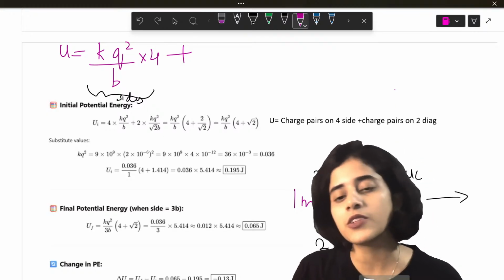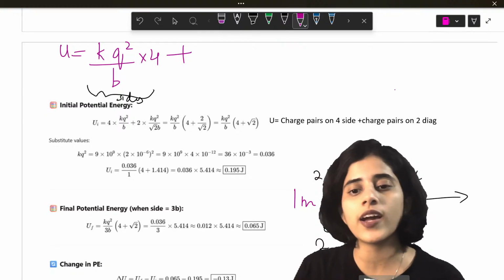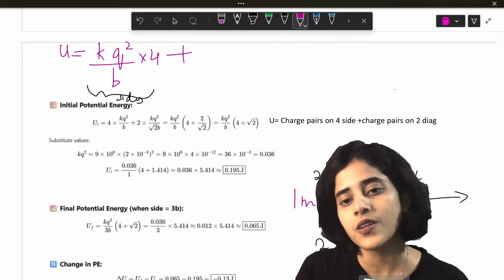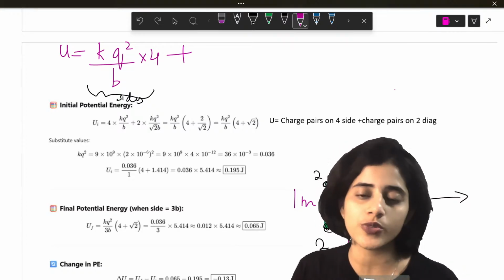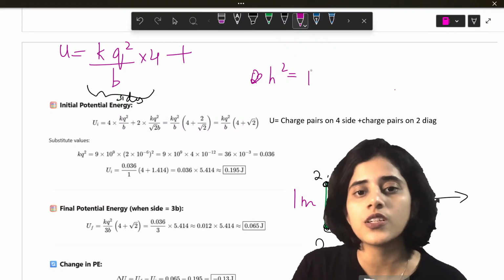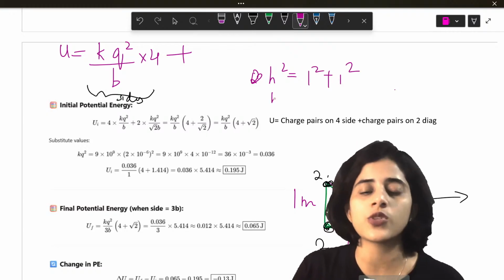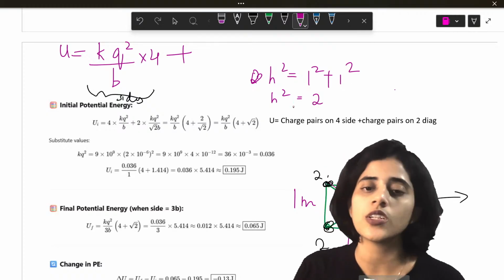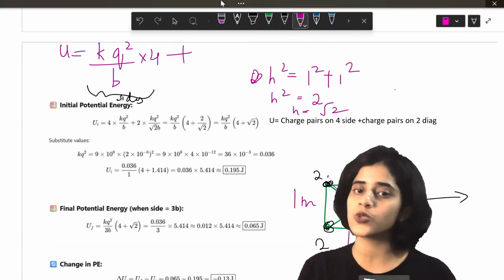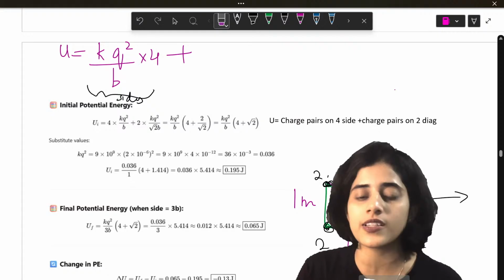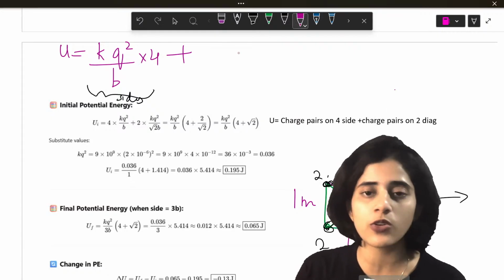This side will be found using Pythagoras theorem. 1 square plus 1 square is going to be equal to square root of 2. So see, hypotenuse square is equal to side square plus side square. So hypotenuse square is going to be equal to 2. 1 square is 1, 2. So hypotenuse is going to be equal to square root of 2. Okay. So I'm doing all the basic steps so that all of you understand. So hypotenuse is going to be square root of 2.